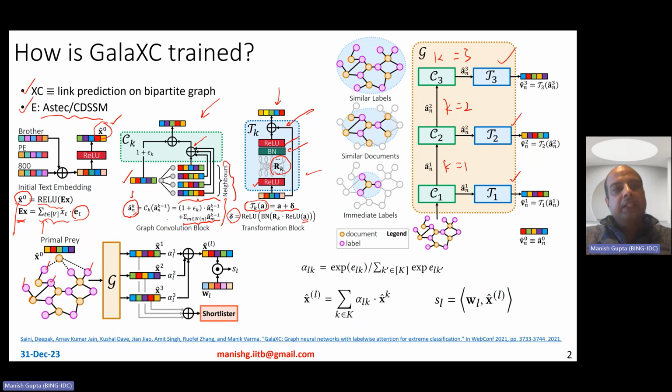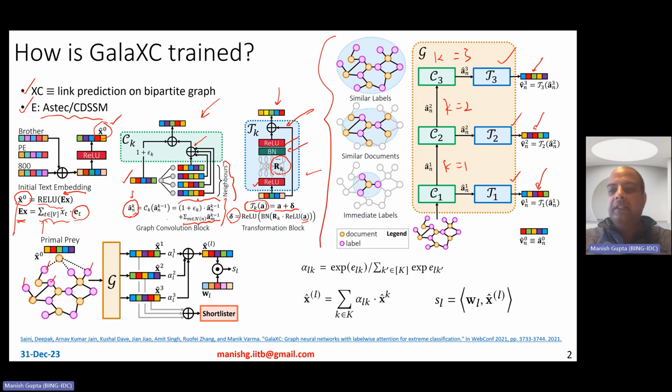So that's that. So essentially, GalaXC consists of a very simple GNN architecture of 3 layers, right? Initial embeddings are fixed; they are not trained over backpropagation. There is no meta label. There is no clustering. Even shortlisting, I will show, is super simple. So shortlisting is not based on clusters at all, right? So essentially, you just do 3 levels of GNNs, and that gives you your representations.